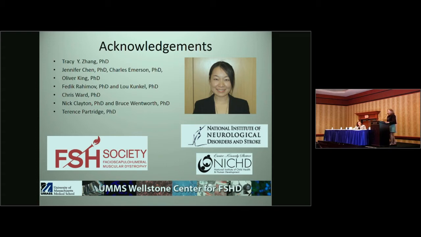So it's really unclear how much FSHD is an inflammatory or immune-mediated disorder. The company aTyr is certainly banking on that with its compound directed to immunomodulation of FSHD.